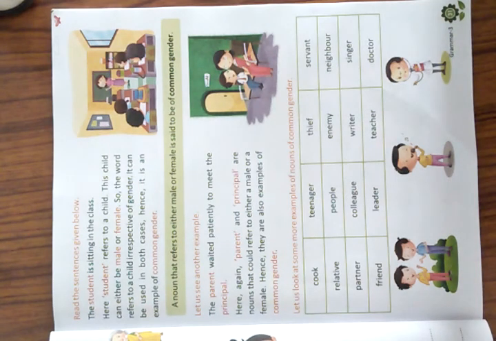if you turn to page number 31, you can see, read the sentences given below. The student is sitting in the class. Here student refers to a child. This child can either be male or female. So the word refers to a child irrespective of gender. It can be used in both cases. Hence, it is an example of common gender.